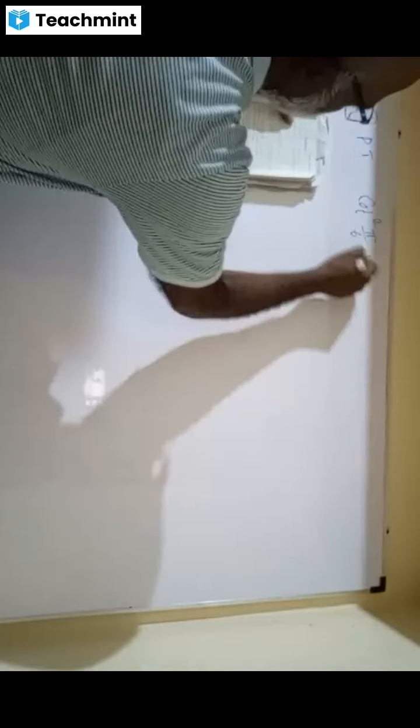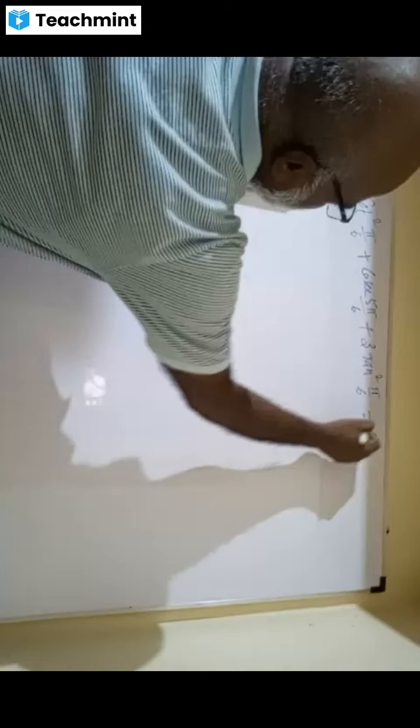Plus cosec pi by 6 plus 3 tan square pi by 6 equals 6. Prove that it is 6. Come on, take it.